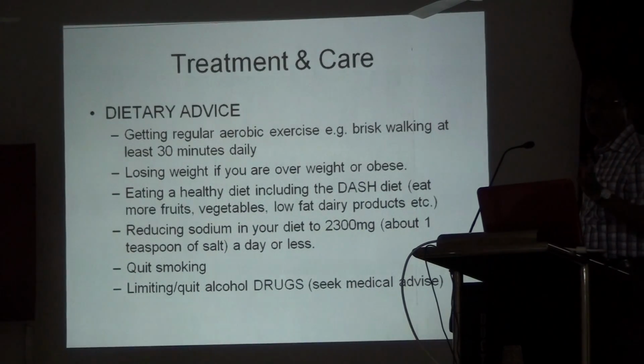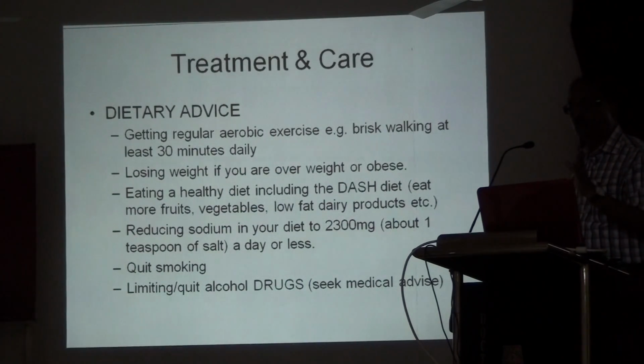Alcohol: male persons can take up to 1 to 2 drinks, that should be the limit. For ladies, it will be less than 1.